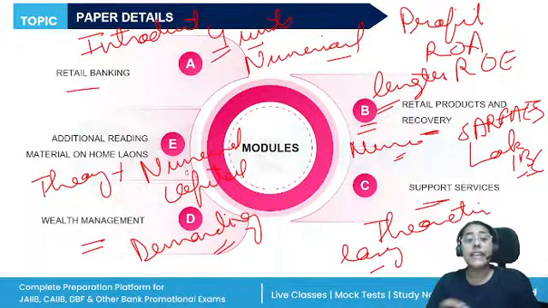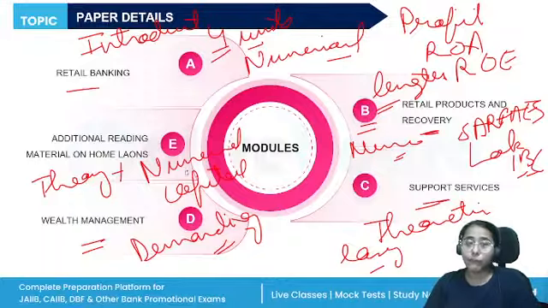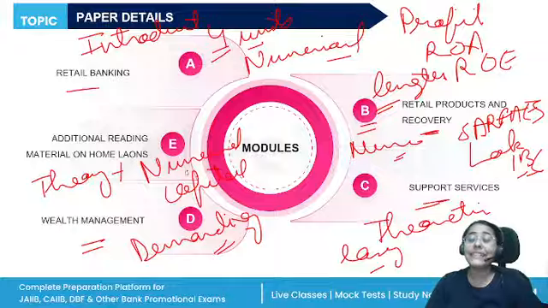Then the mortgage advice, the different types of mortgages. Questions were there from simple mortgage and equitable mortgage as well. How do you calculate the time value of money? The rule of 72, 115, and 144 was asked. The future value of money question was also there. So we saw both theoretical and numerical questions from module E as well.